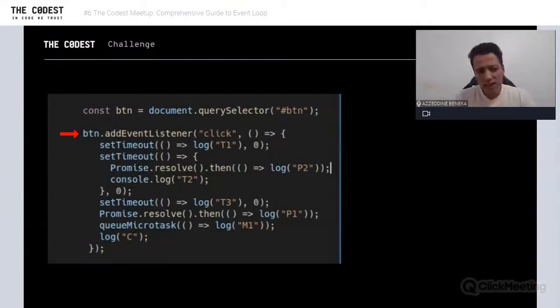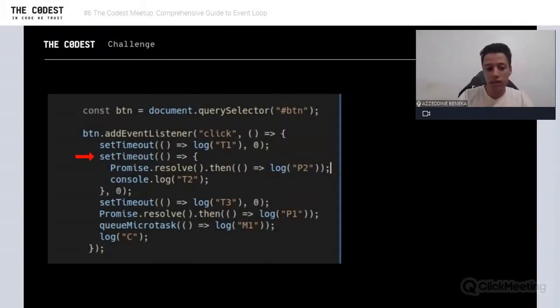What is this task about? Because the callback is just like a task. First, we have setTimeout, which will run in 0 time. The second thing is also setTimeout, which will run in 0 time. Those timers will log, for example, the first one is going to log T1.